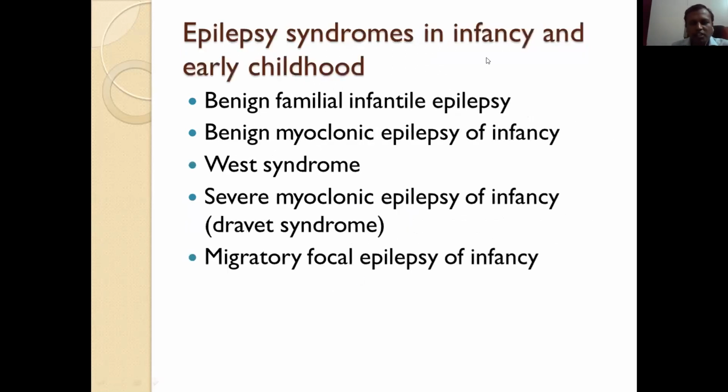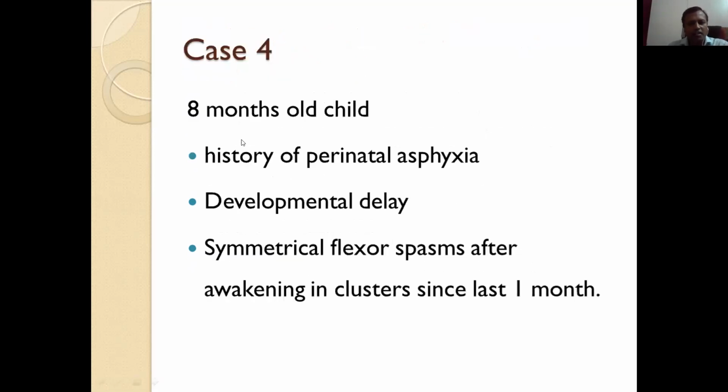So epilepsy syndromes in infancy: benign familial infantile epilepsy, benign myoclonic epilepsy in infancy, West syndrome, Dravet syndrome, migrating focal epilepsy of infancy. So we'll see one case with this epilepsy syndrome. An 8 months old child came with history of perinatal asphyxia, developmental delay, and he has symmetrical flexor spasms, epileptic spasms after awakening in clusters since last 1 month.